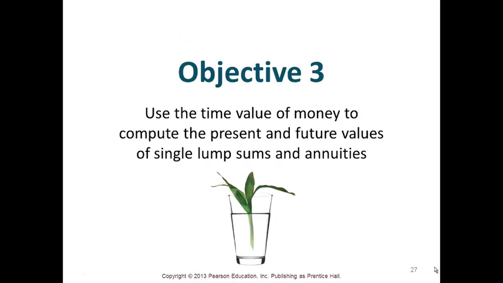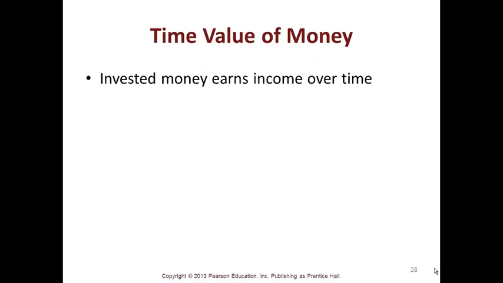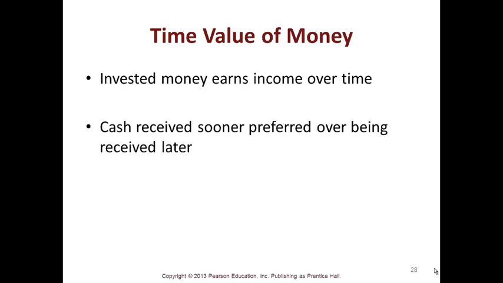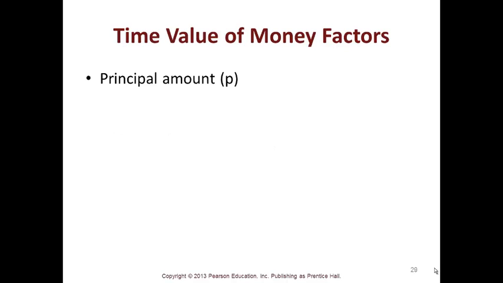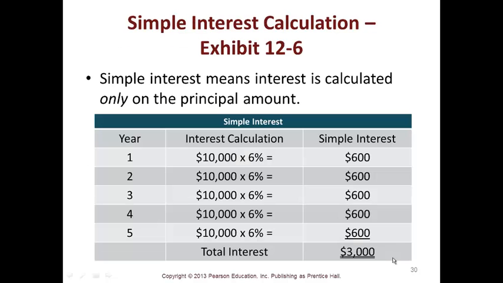Let's talk about objective 3, using the time value of money. Time value of money: invested money earns income over time, theoretically. Cash received sooner is preferred over being received later. You must look at the principal amount, single lump sum, annuity, and the number of periods, or you actually might have both, number of periods and interest rate.